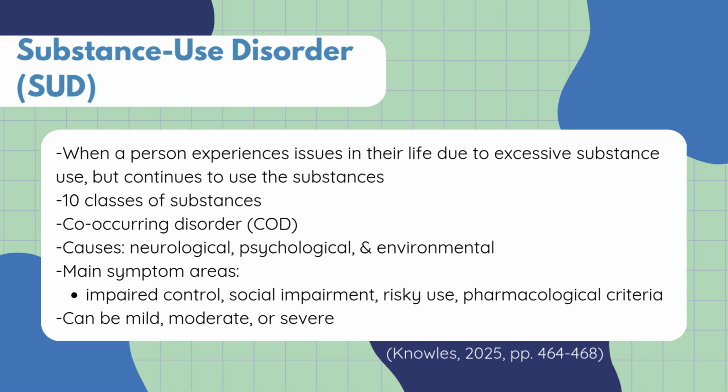To receive a diagnosis, a person must show symptoms in 4 domains: impaired control, social impairment, risky use, and pharmacological criteria. Within these 4 domains, there are 11 symptoms. Based on the number of symptoms, the disorder is classified as mild, moderate, or severe. If a person demonstrates 2 to 3 symptoms, their SUD is mild. 4 to 5 symptoms mean that they have a moderate SUD, and if a person has 6 or more symptoms, this indicates that their SUD is severe.